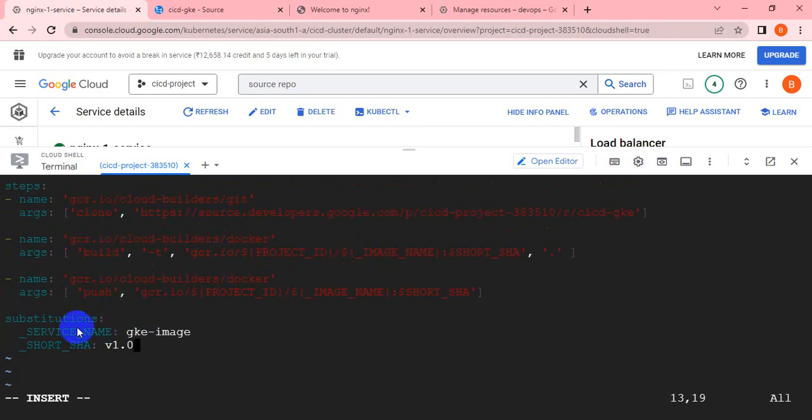So in order to substitute, we have to substitute this value into this, like my image name as well as the project ID.